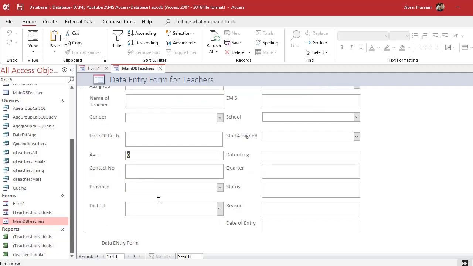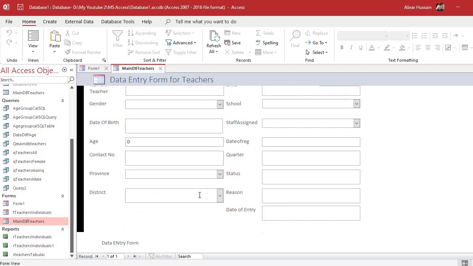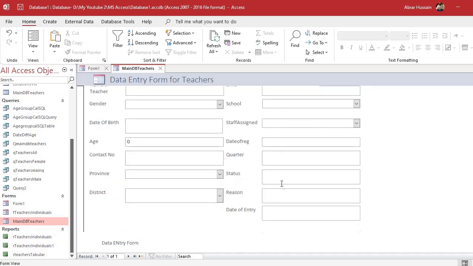And similarly, when you select a province, the dependent drop down list, the district should be dependent according to that province, and then tehsil according to district, and EMIS in school according to tehsils, etc. So how can you do that? So let me explain that to you now.